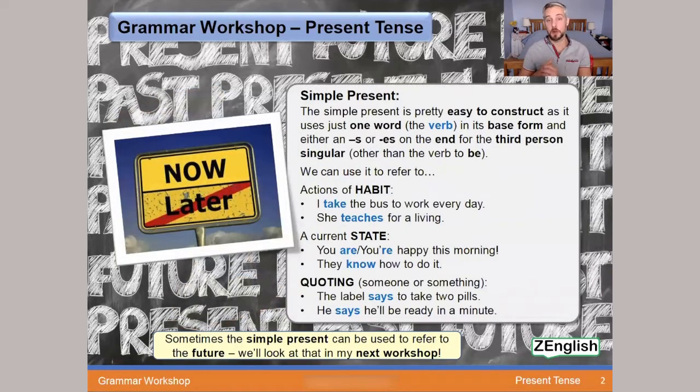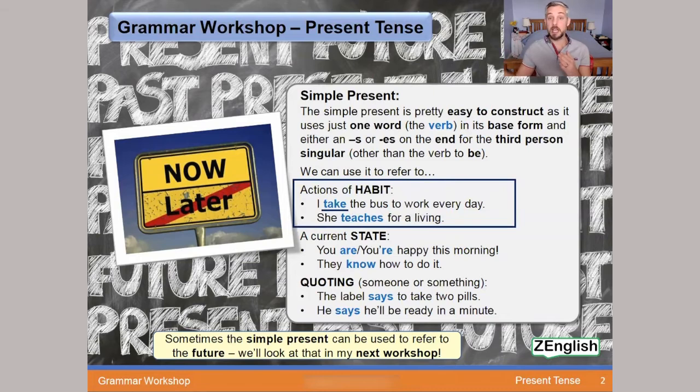Starting off with the simple present, nice and simple. Now the simple present is pretty easy to construct as it uses just one word, the verb, in its base form, and either an S or an ES on the end for the third person singular, other than the verb to be. So we can use the simple present to refer to actions of habit. For example, I take the bus to work every day. And again, it's formed simply with the one verb, the verb to take, in its base form, take.